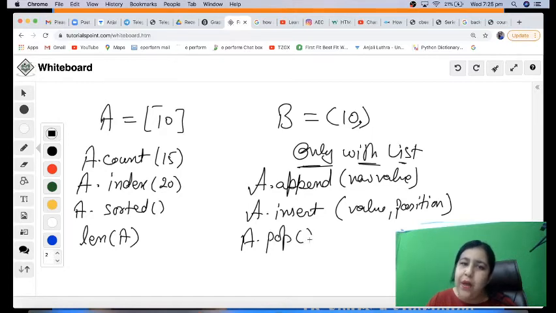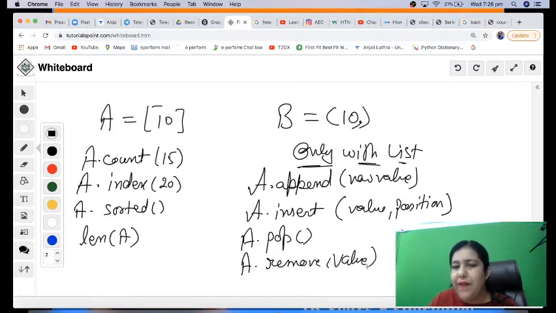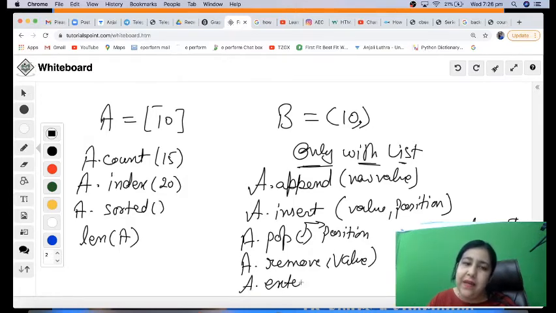A.pop removes a value from the list. A.remove also removes a value. The difference is, in remove we give the value to be removed, the number itself which you want to remove. In pop, if you leave it blank, by default the last element of the list is deleted. But here you can give a position also. If you give the position, then it deletes from that specific position. Then we have A.extend, which is used to combine two lists together to make one list.